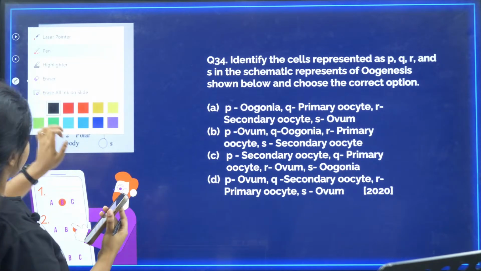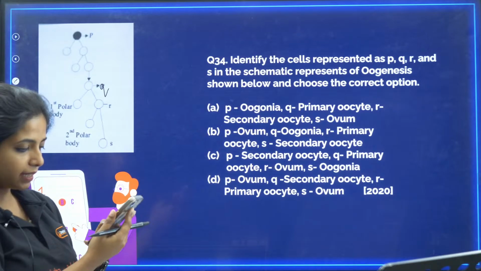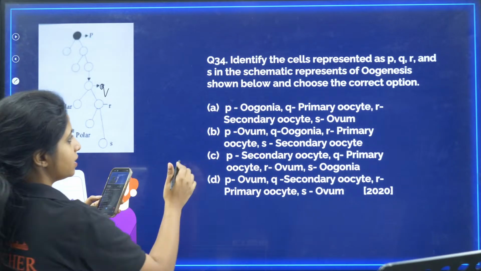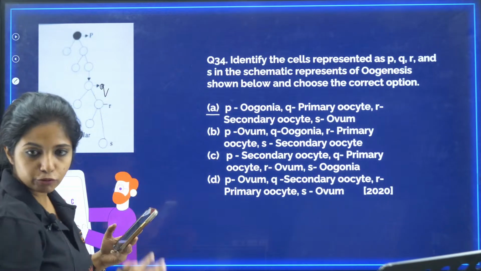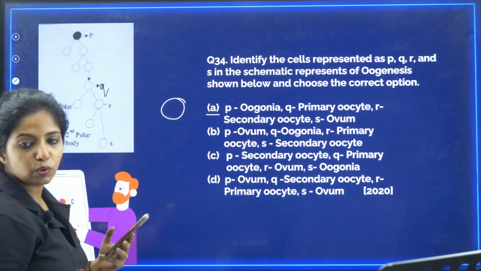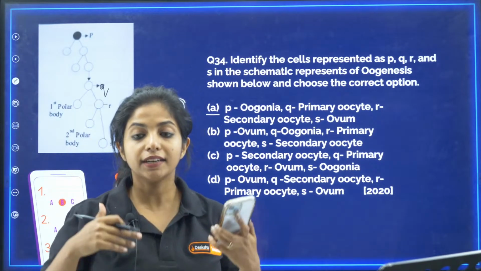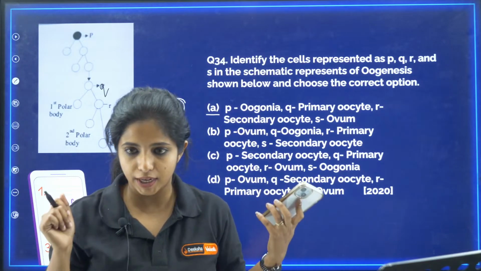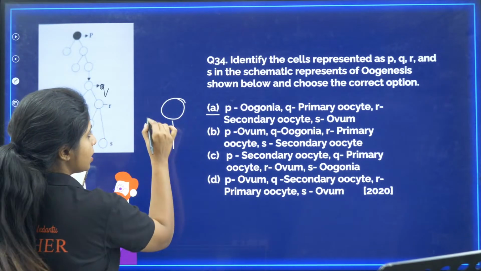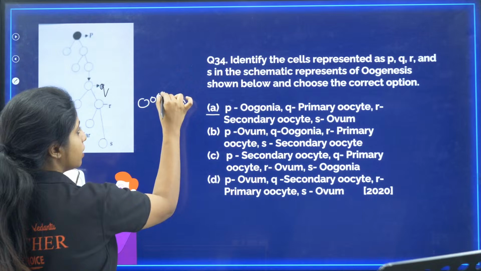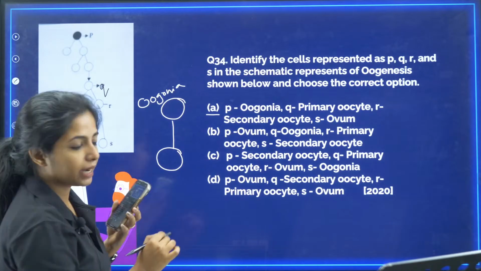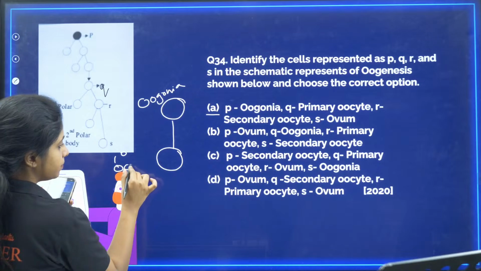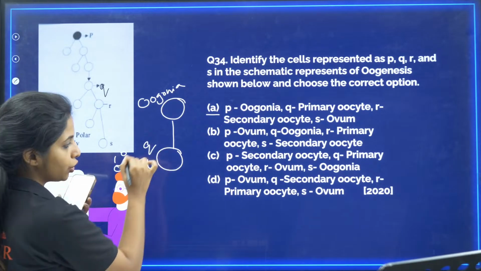So let's see. My dear children, first thing that we have, all of you are correct. Awesome children, it is A. Why A? I'll tell you. In the case of oogenesis, you have oogonia. These cells divide, increase in number and also get differentiated. So P is oogonia. They differentiate into something known as primary oocyte, and this is your Q.